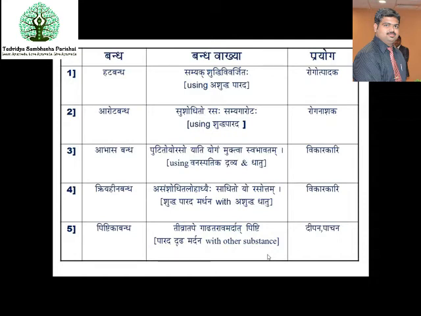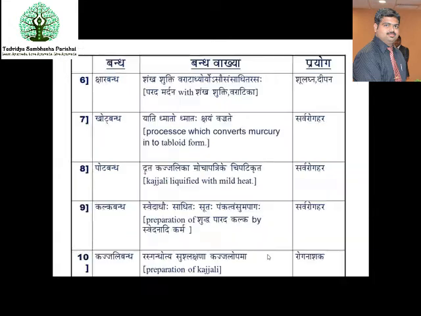And the fifth bandha is Pishtika bandha. Tivratape gadatara maradat pishtihi, he says. When mercury is made into a pishti form, like butter, or into a paste form by continuous trituration in hot sun, that is known as Pishti bandha. As per the text, a small quantity of sulfur should be mixed with the mercury for this procedure, and this is the best Deepaka and Pachaka. It acts as Agni Deepaka and Amapachaka.